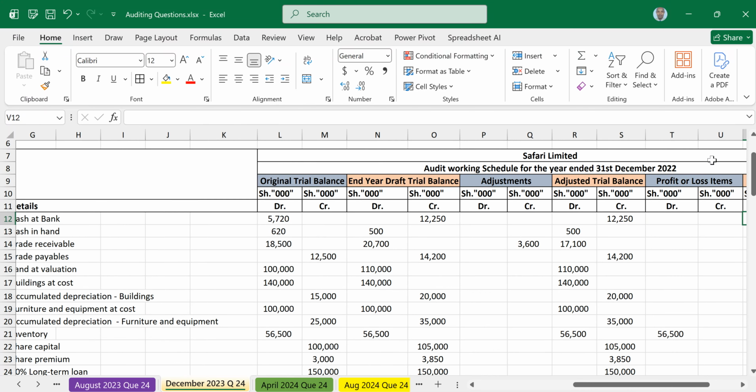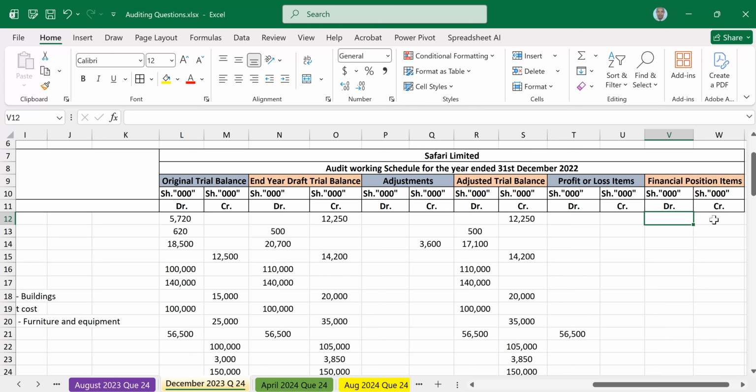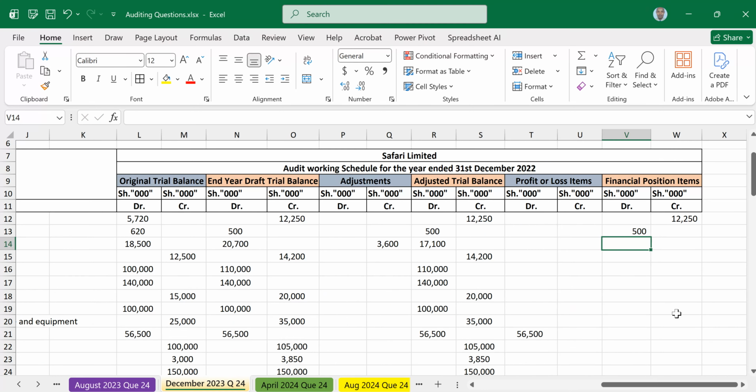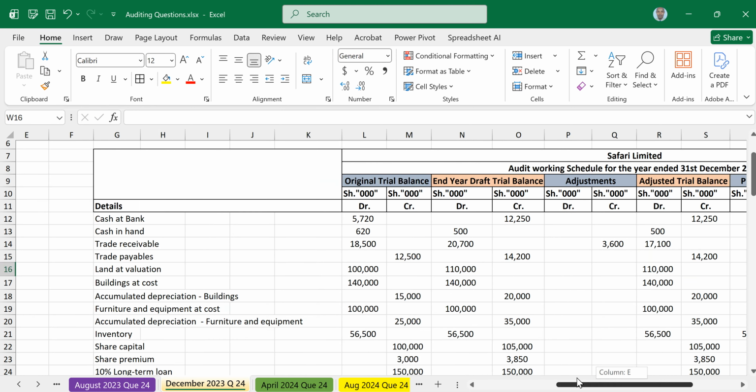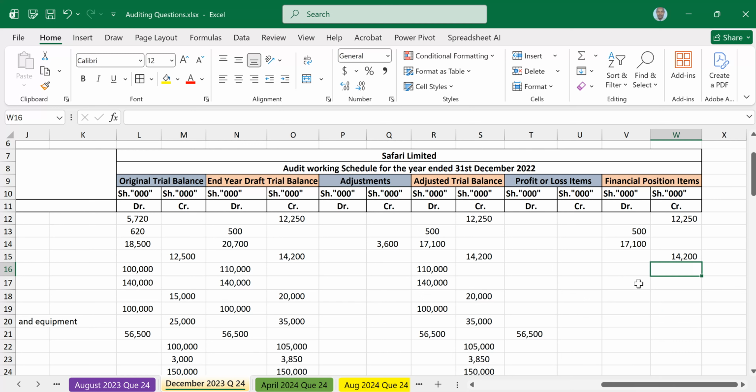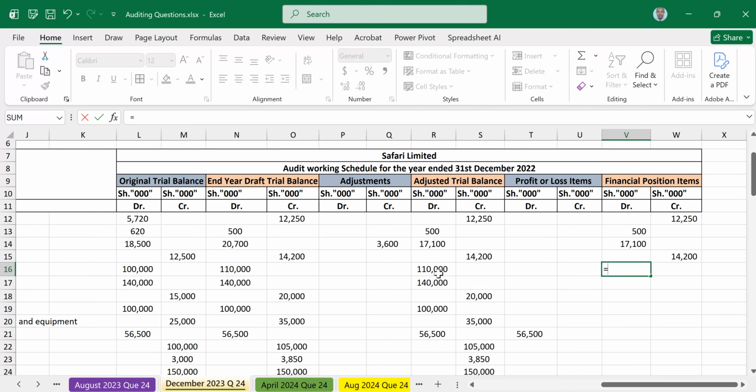Cash at bank is on the credit side. So that is cash at bank, which is 12,250 credit side. A debit side 500, that is the cash in hand. The one that follows is trade receivable, debit side. The one that follows is on the credit side. That is trade payable. Then the one that follows is land. Land was revalued up. That is land.